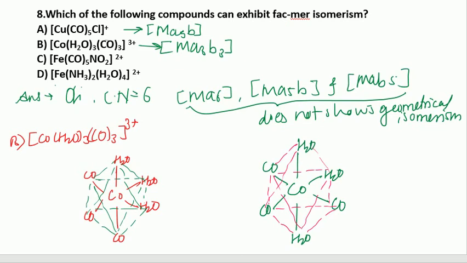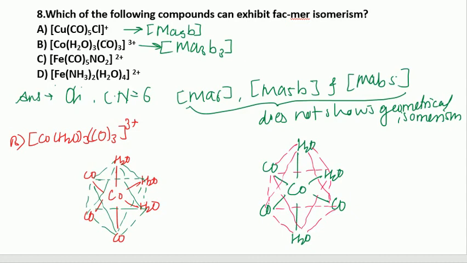One is the cis while the other is a trans isomer. So this isomer in which all the three H2O and CO groups occupy the possible cis position, that is, H2O molecules are on one triangular face.